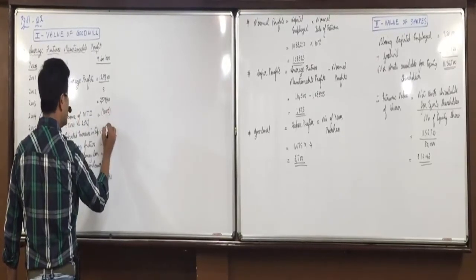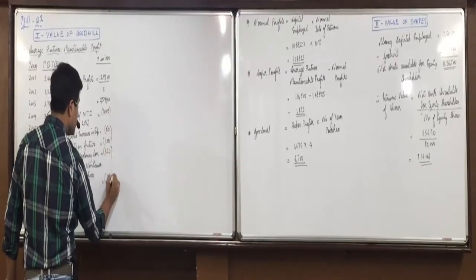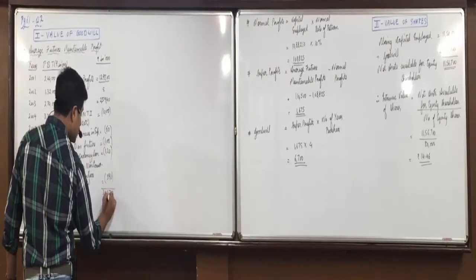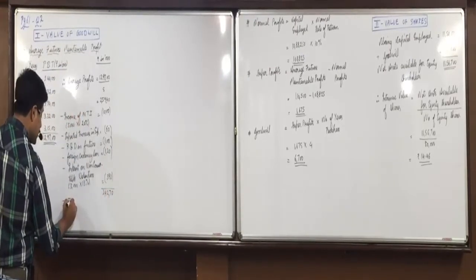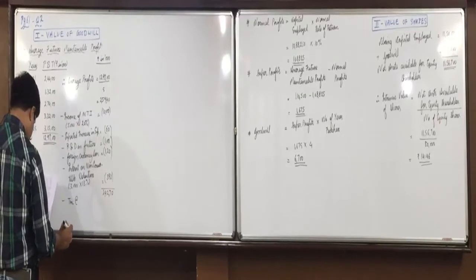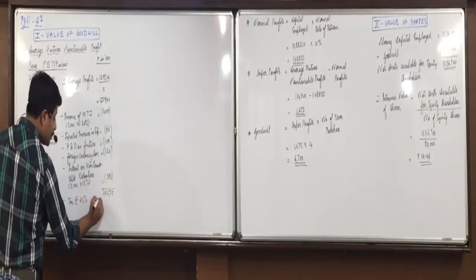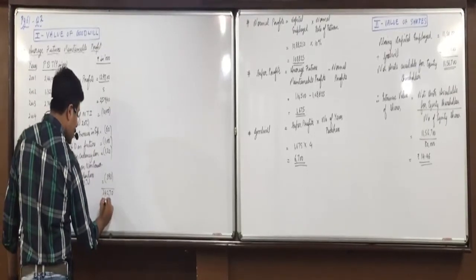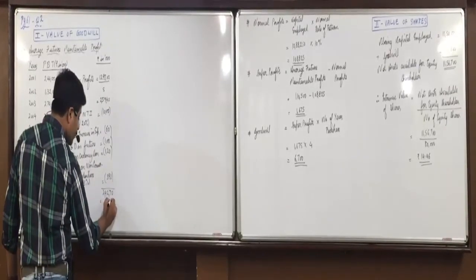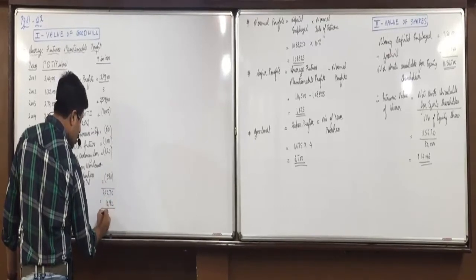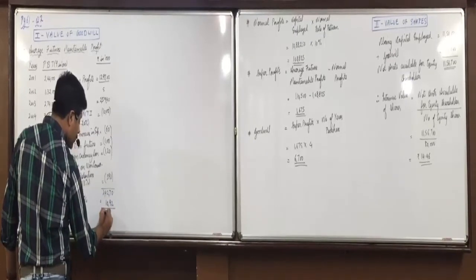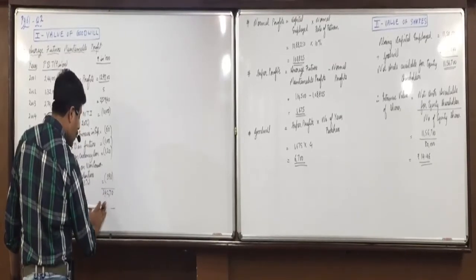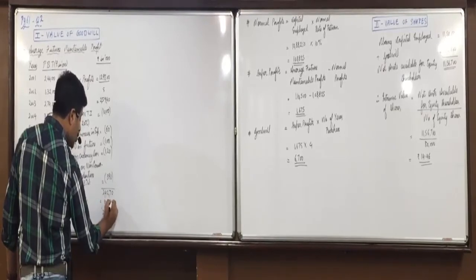All are to be subtracted only. So final number 24270. Minus tax at the rate of 45%. 10,921.5, so 10922.